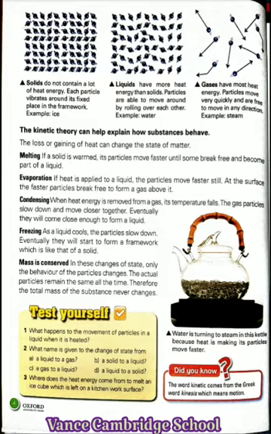The loss or gaining of heat can change the state of matter. How? They can change the state of matter in melting, evaporation, condensing, freezing, and mass conservation.